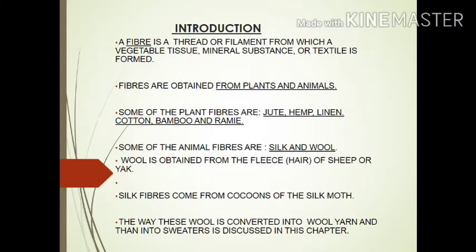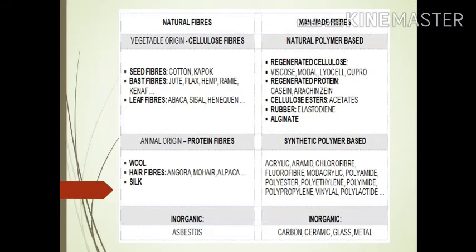Wool is obtained from the fleece of sheep or yak. Silk fibers come from cocoons of the silk moth. The way wool is converted into wool yarn and sweaters is discussed in this chapter. Please note the points in your notebook that will help you to solve the questions.